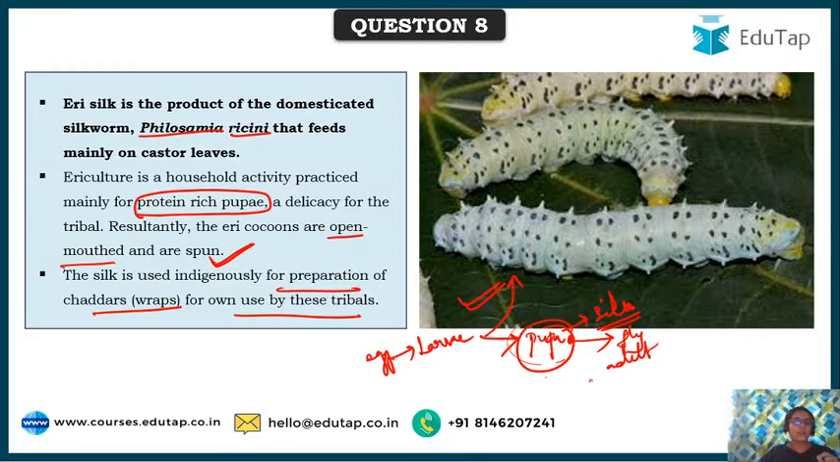Otherwise, in general, for mulberry silkworms, from the egg stage it will be larva. This pupa, they won't make a hole and take the pupa out for any other usage. Directly they extract the silk out of this pupa before the adult emerges from it. So this is the Philosamia ricini, that is the eri silkworm, and this is the basic life cycle which I have taken you through.